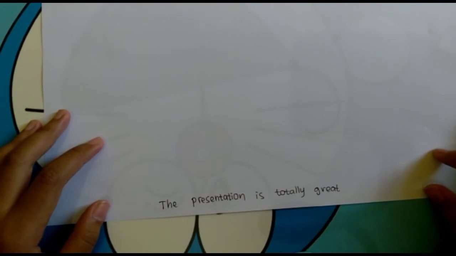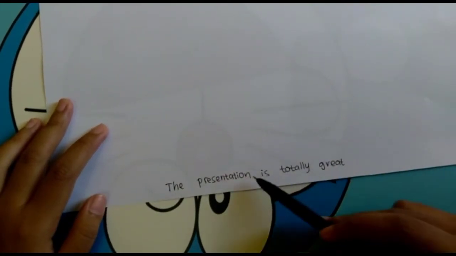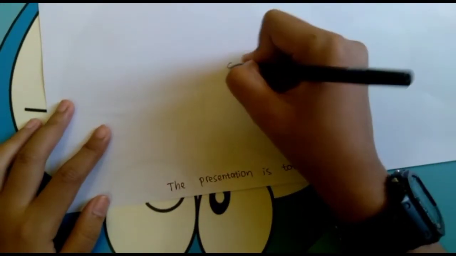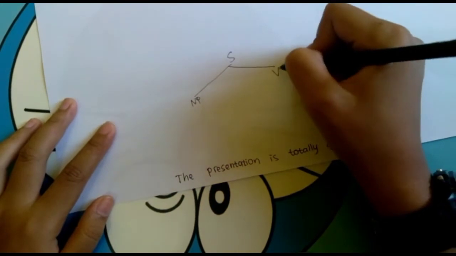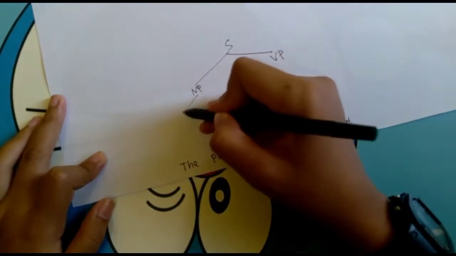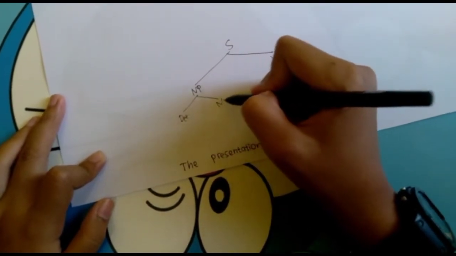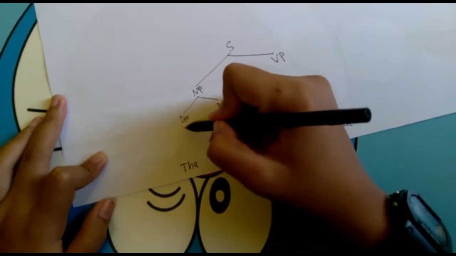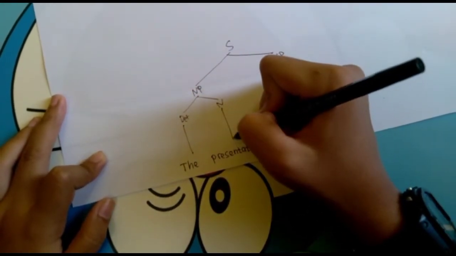Okay, the next is the 14th sentence here. We have a quite long sentence, but still can be chopped down into noun phrase and verb phrase. For the noun phrase here, we divided it into determiner and noun itself. For the determiner, we have the, and for the noun, we have presentation.